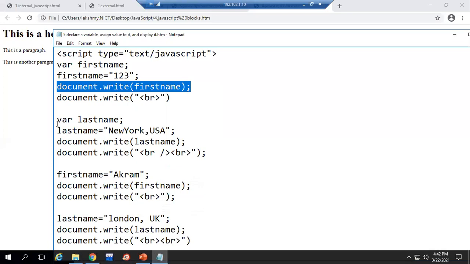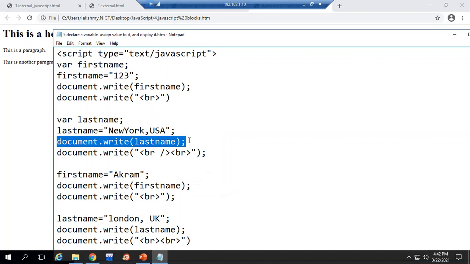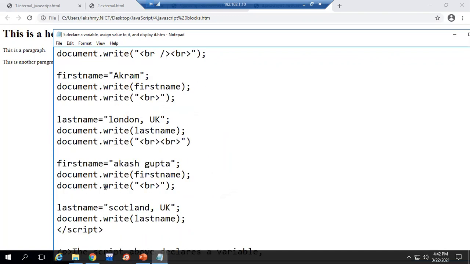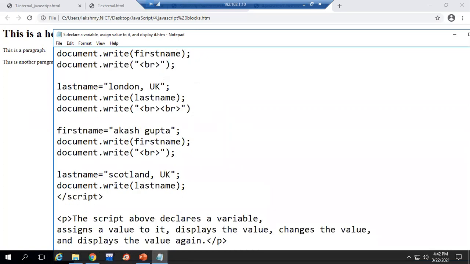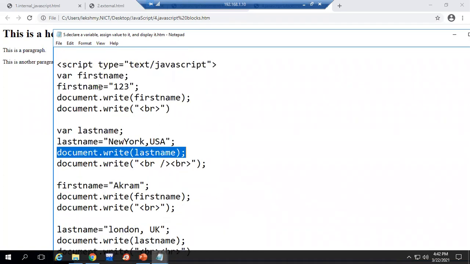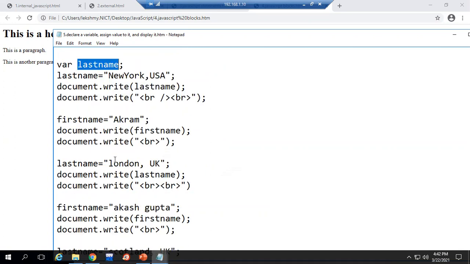In the same file we have another variable. See, again var last name. This is the value we have assigned for that variable, that also is printed. Another one, another last name. See, we're just changing the value. That's it. Okay. So here first it was the first name, the same variable only. Here I have reused it with a different value. Here also last name was the variable name. We have reused it with a different value.